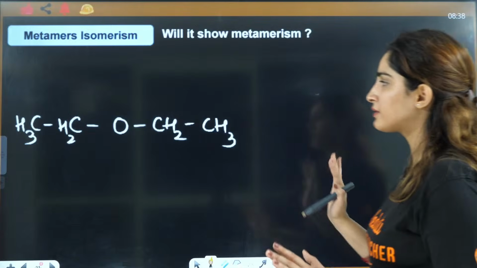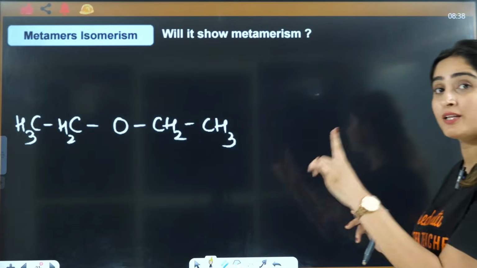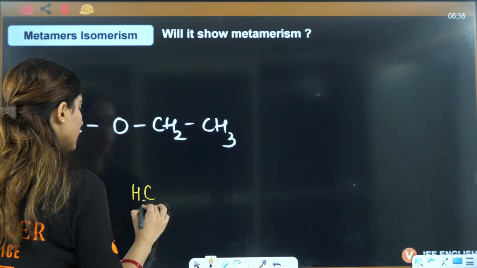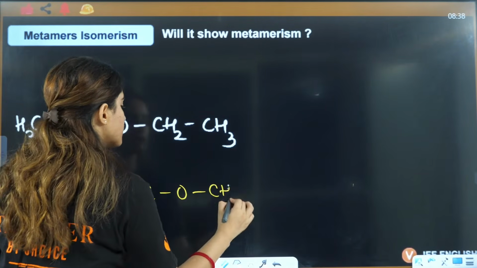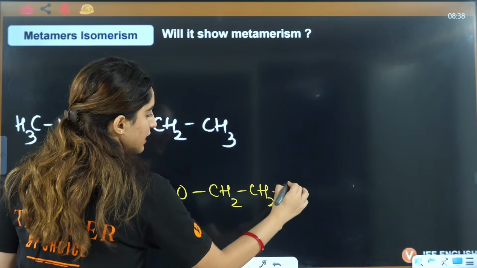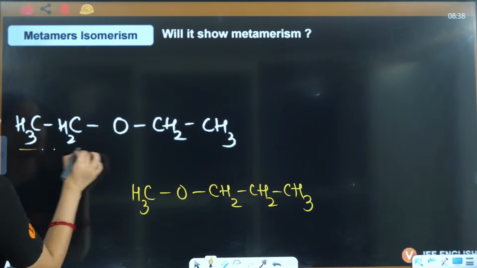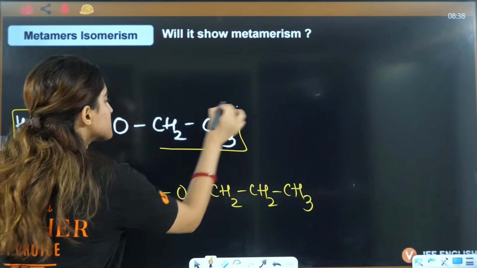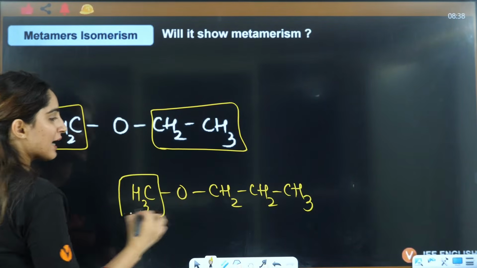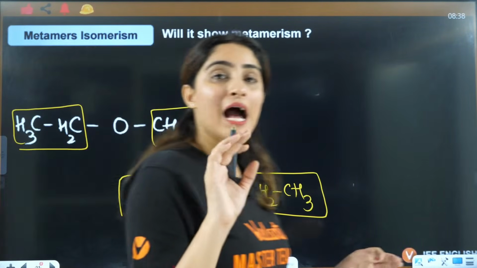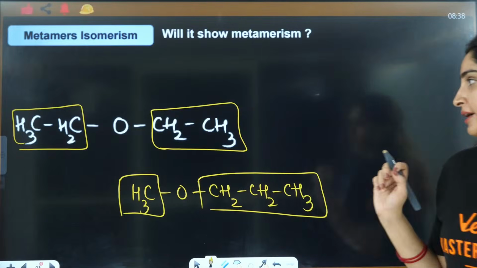But if you talk about this case, here if I want to draw the metamer, what I can do is draw CH3, O, CH2, CH2, CH3. Now here both are ethyl groups, and here one is methyl and one is propyl. So that means the alkyl chain has changed here, right?